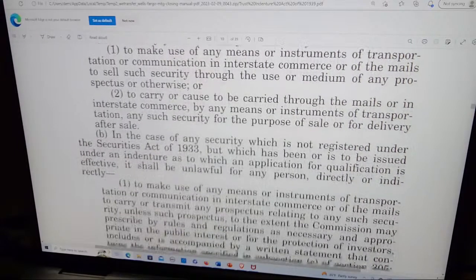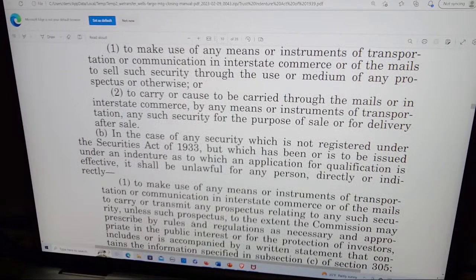one, to make use of any means or instruments of transportation or communication in interstate commerce or of the mails to sell such securities through the use of a prospectus or otherwise, or two, to carry or cause to be carried through the mails or in interstate commerce by any means or instruments of transportation any such securities for the purpose of sale or for delivery after sale.